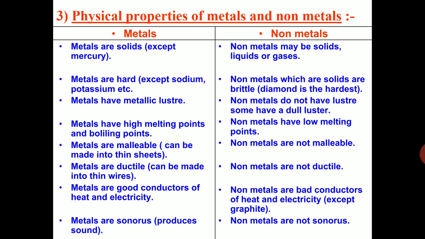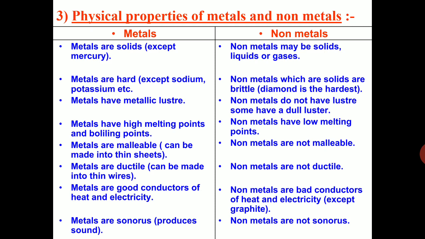Metals are malleable. The meaning of malleability you already learned, which can be beaten into thin sheets. But non-metals are not malleable. Metals are ductile, that is, which can be made into thin wires.